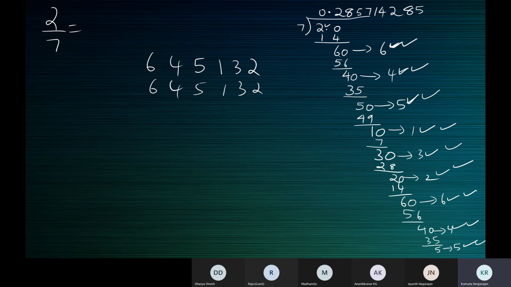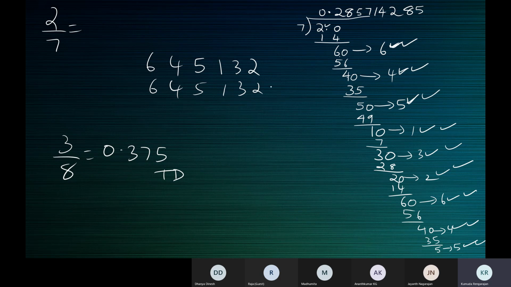What did we see earlier in the case of 3 by 8? Who can say what is 3 by 8? 0.375. Terminating decimal. I'll just write TD. Terminating decimal, because the division came to an end with a 0 remainder.